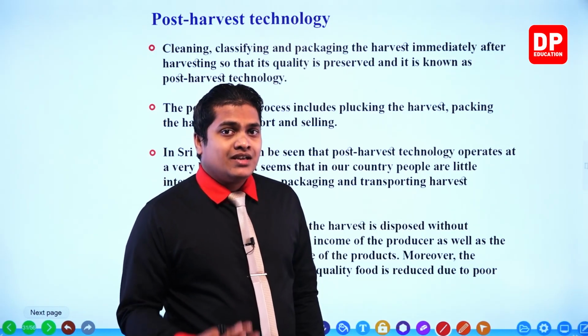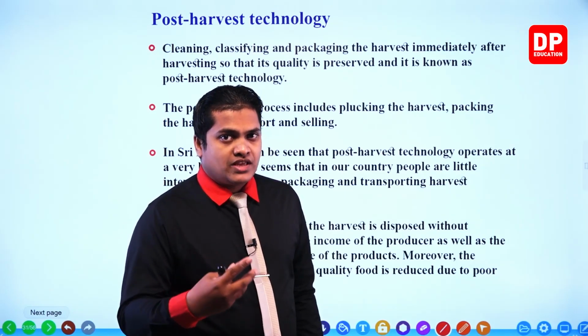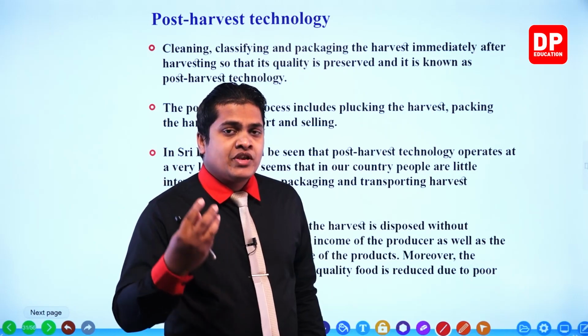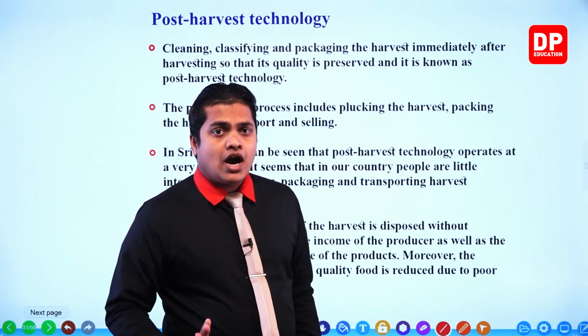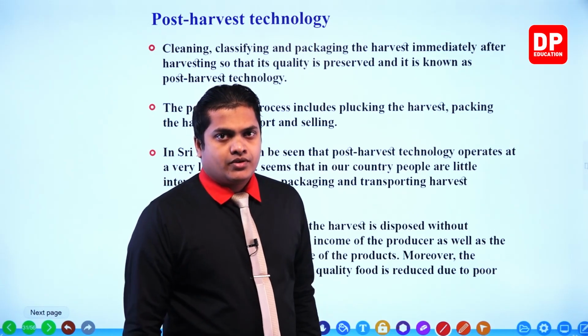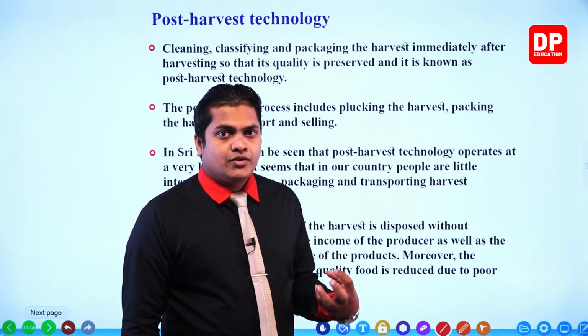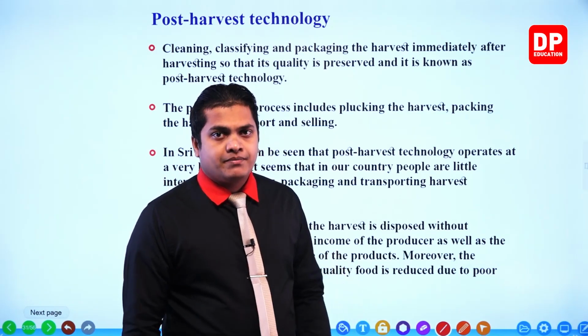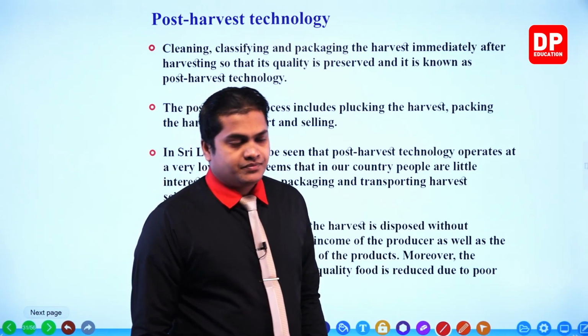Then my dear children, the remaining amount of fruits, now we took the example of tomatoes, will be sold at a very high price. So it is going to be a disadvantage for the people who are consuming those things.